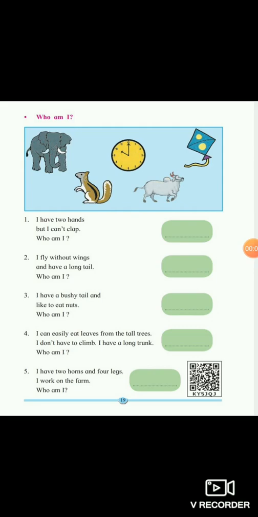Now students, open your page number 19. Okay, now who am I? Who am I means, now you can see the pictures given to you in your textbook, page number 19. Here are some sentences. We will read the sentence and with the help of the sentence, we will come to know who am I. That is, we have to write the name.